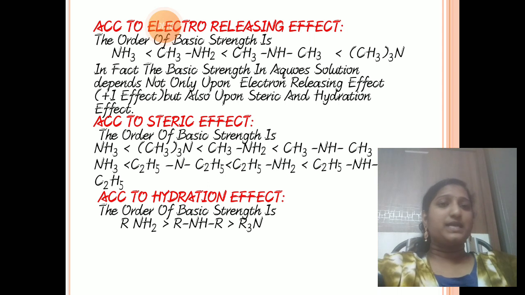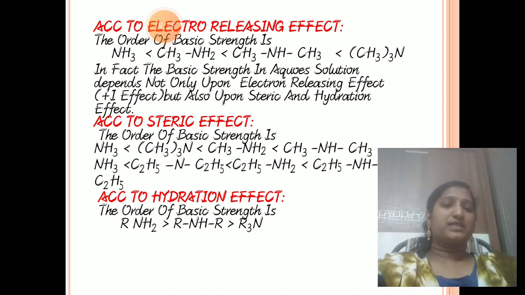We know primary and secondary amines form hydrogen bonds. So primary forms more hydrogen bonds with water, and that's why primary is more basic than secondary. Secondary also forms hydrogen bonds with water, but tertiary does not form hydrogen bonds with water. So that's why primary is more basic than secondary, and secondary is more basic than tertiary.